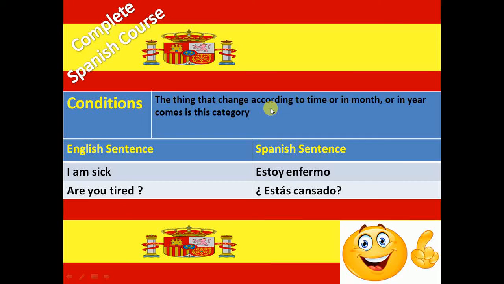Things that change according to time, in a month or in a year, come in this category. Example: I am sick. Estoy enfermo. Estoy enfermo means I am sick. Are you tired? Estás cansado. Estás cansado means are you tired?